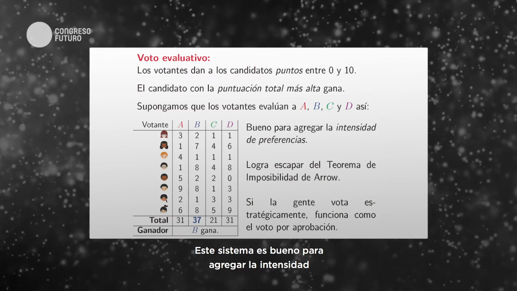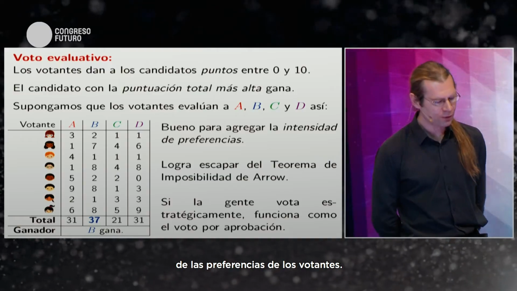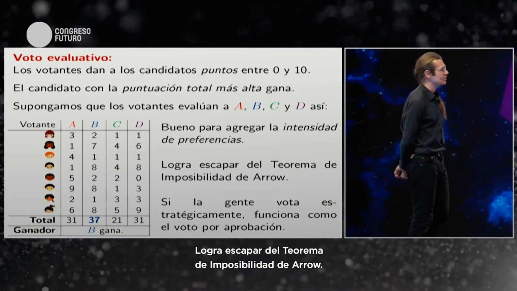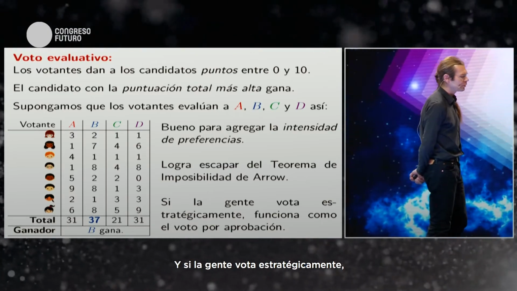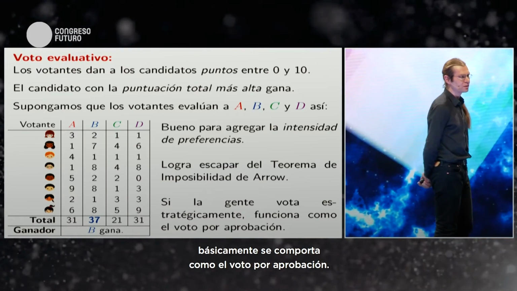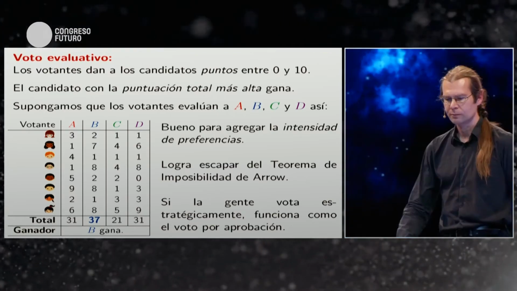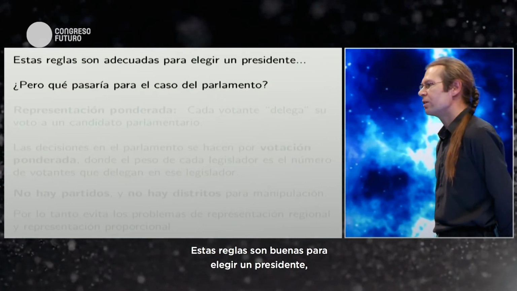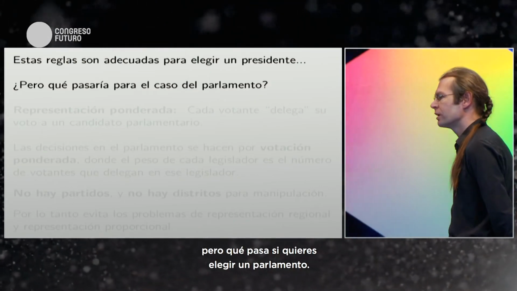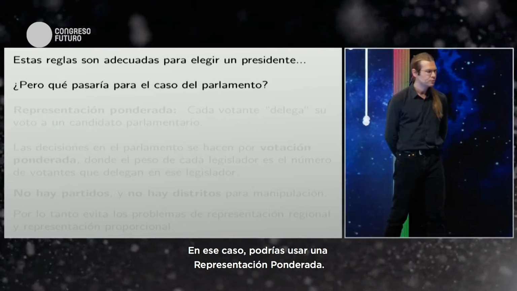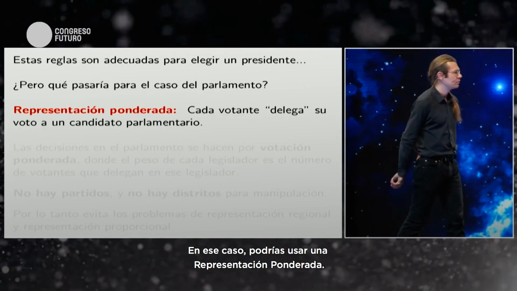So this rule is good for aggregating the intensity of the preferences of the voters. It escapes from Arrow's impossibility theorem. If voters vote strategically, then it basically behaves like approval voting. So these rules I showed you so far are good for electing a president, but what if you want to elect an entire parliament? In that case, you could use weighted representative democracy.